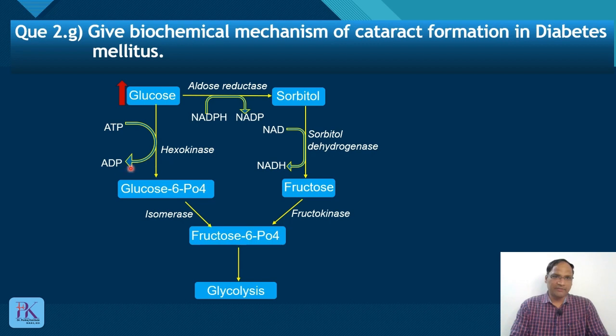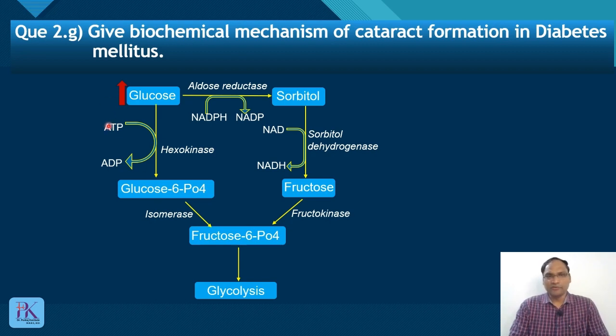Hexokinase is inhibited by glucose 6-phosphate, so there will be no or limited conversion of glucose to glucose 6-phosphate. Due to this, glucose concentration will increase because the conversion of glucose to glucose 6-phosphate is stopped.